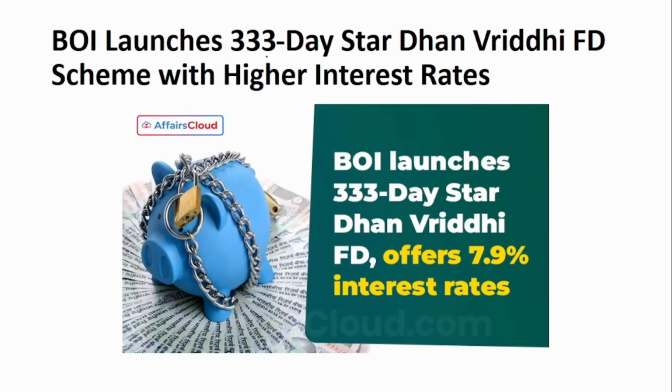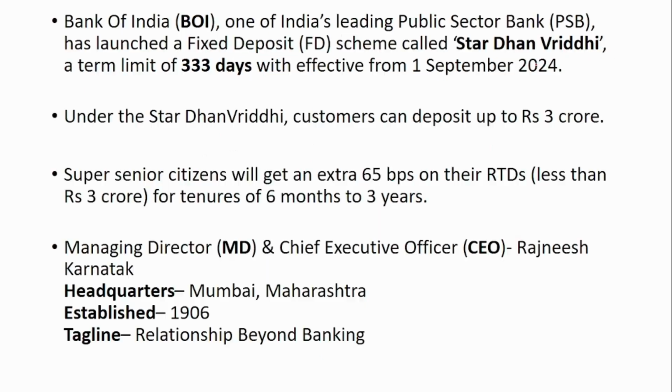Next is Bank of India launches the 333-day Star Dhan Vriddhi fixed deposit. So this fixed deposit is effective from 1st September 2024. Under this, customers can deposit up to 3 crore. We know that recently RBI had raised the bulk deposit limit from 2 crore to 3 crore. So non-bulk deposits are up to 3 crore. So this deposit will be up to 3 crore.